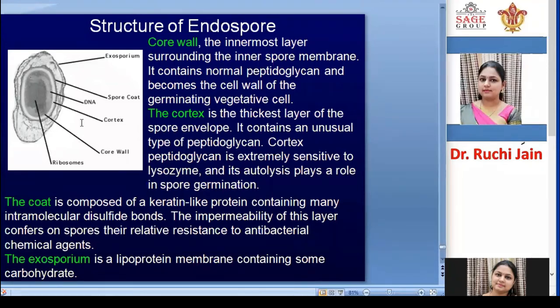Above the core wall, a cortex layer is present. The cortex layer also contains peptidoglycan, and some lysozymes are also present. This cortex wall is sensitive to lysozyme. Lysozymes, you know, are the enzymes which